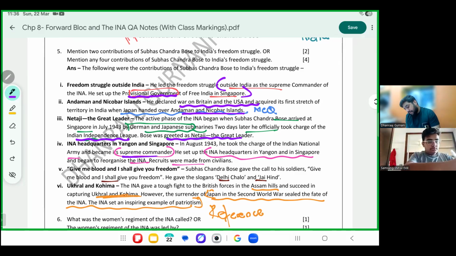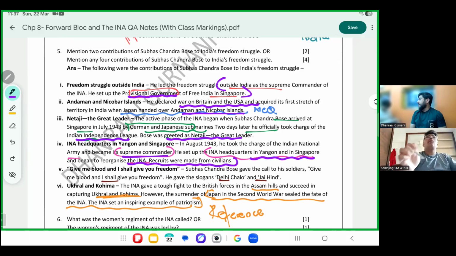He was the supreme commander of INA. Indian headquarters, INA headquarters were in Yangon and in Singapore, and it now began to reorganize the INA. Recruits from civilians were also taken. INA ने बोला civilians can also join the INA. We will train you for war.